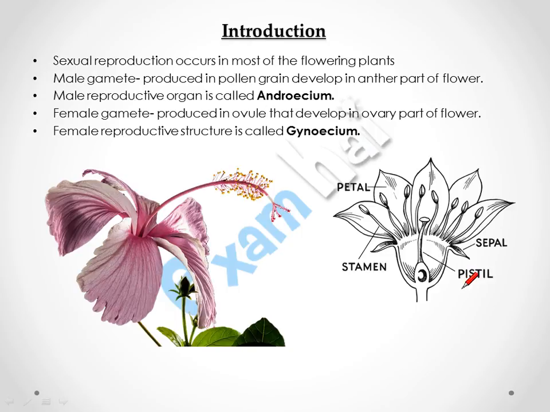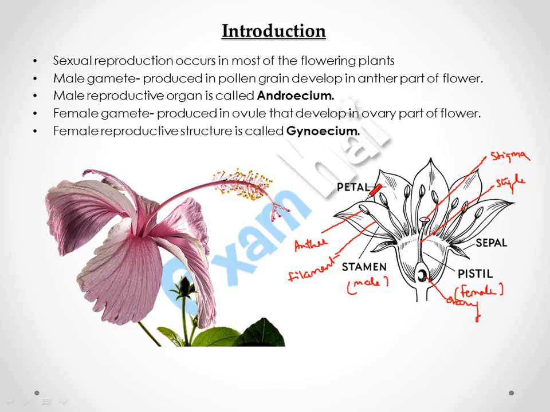Pistil is the female part and stamen is the male part. Pistil has three parts: this is a stigma, this is style, and ovary. This is combinedly called pistil. And stamen has two parts, anther and filament.